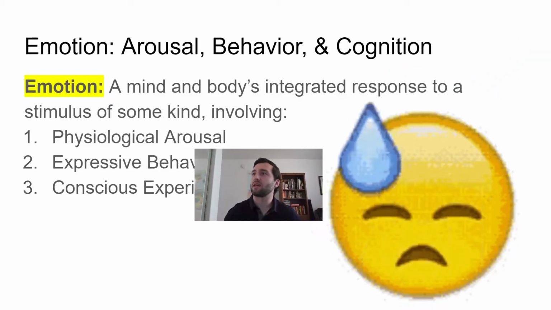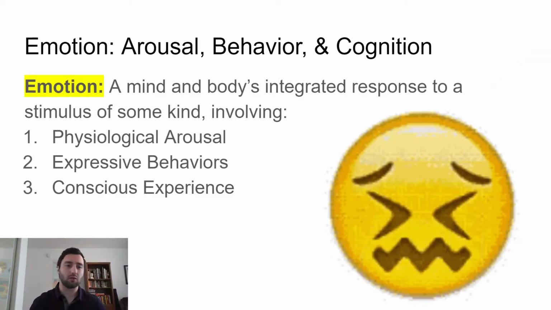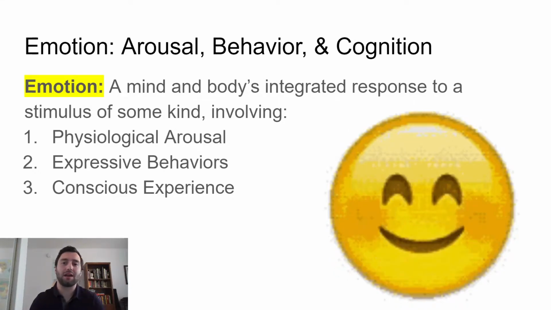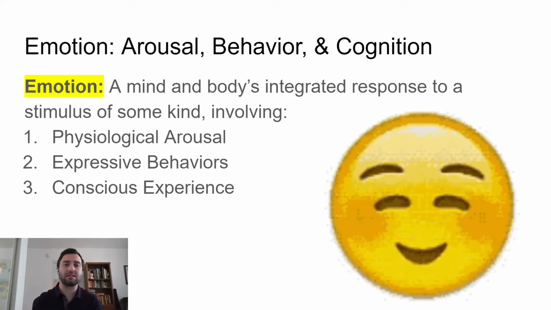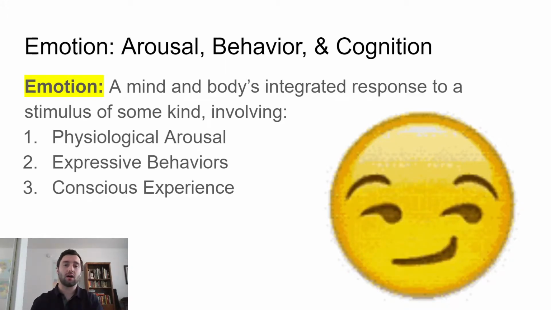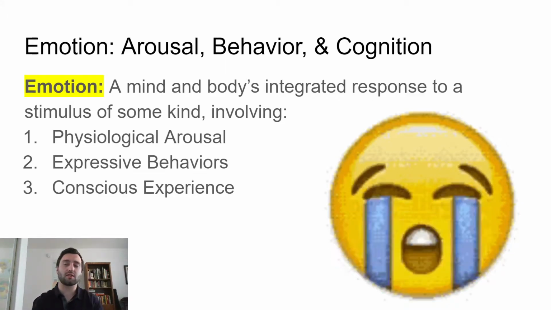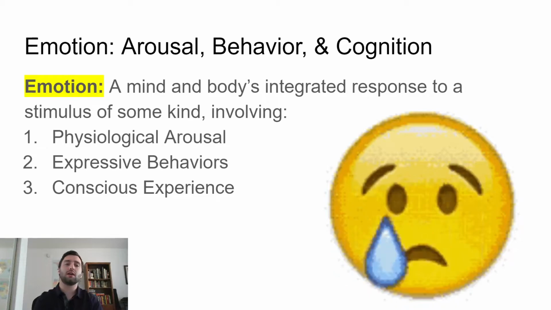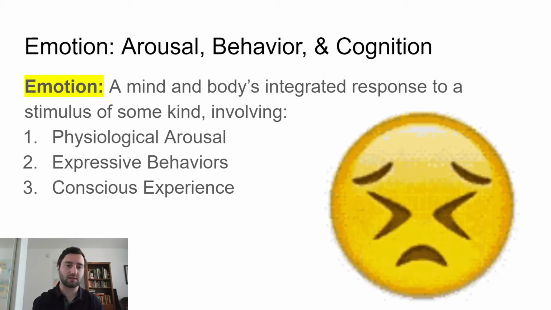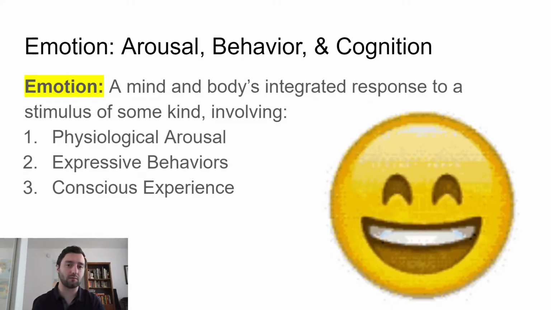So the first thing is to basically define what emotion is. What is emotion? It's the mind and body's integrated response to a stimulus of some kind. Again, there are 3 parts to it: there is a physiological arousal, there are expressive behaviors, and there are conscious experiences. Some really important parts define emotion.